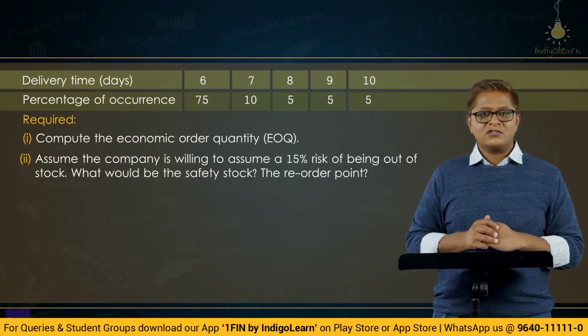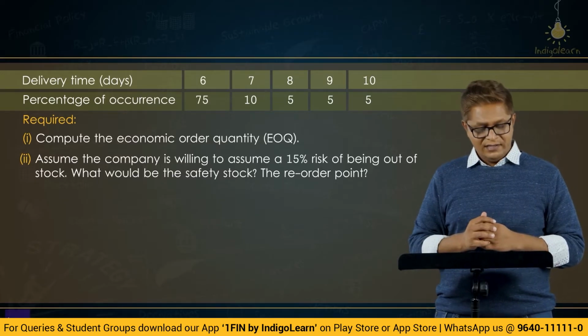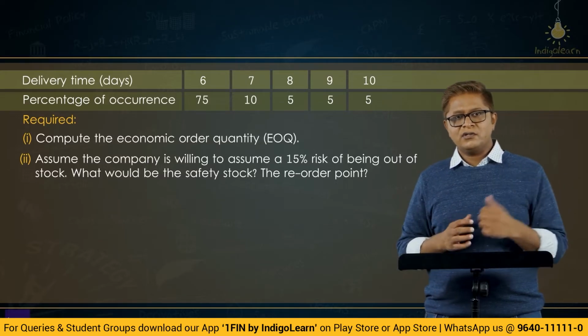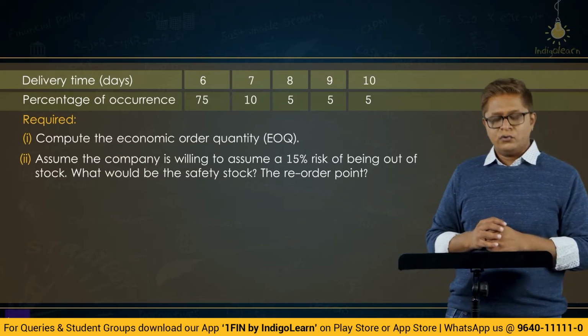So that means they are indicating they will keep a safety stock of 7 days. What should be the safety stock? Safety stock should be maintained for 7 days, and the reorder point should be basically safety stock plus whatever is your reorder quantity, EOQ.